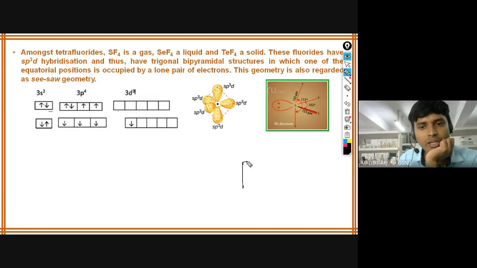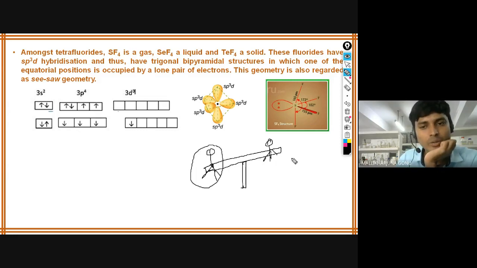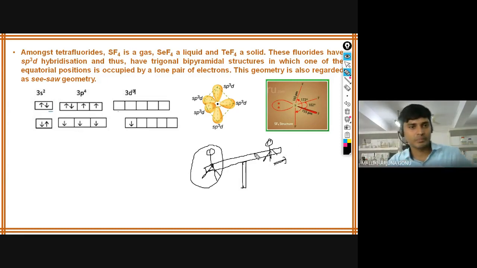One rod will be there, and even elders play this game. One person sits here and another person sits there. Whoever is heavier goes down, and the lightweight person goes up. This is the seesaw game. That is the reason we call it seesaw geometry.